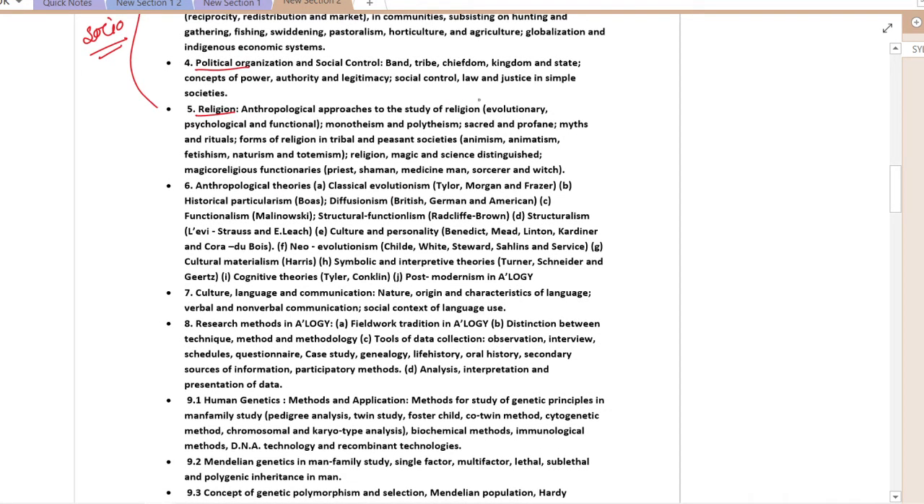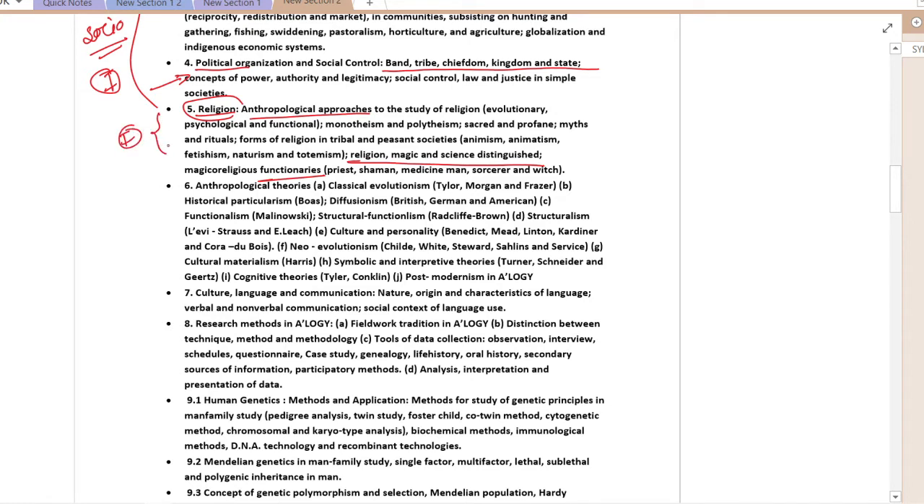For example, in political organization: band, tribe, chiefdom, kingdom, state, etc. Some question or other comes from this area. So this is a high point for us to prepare for the examination. In religion, we get a lot of questions like anthropological approaches. Then there are topics like religion, magic, science, distinguishing the functionaries, etc. This will also come, and we will also try to write answers on this particular point.